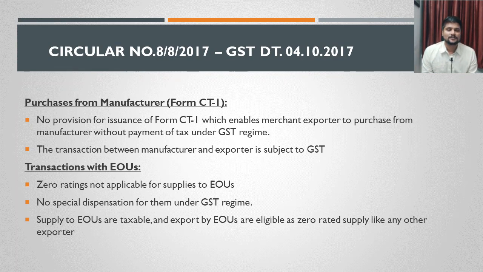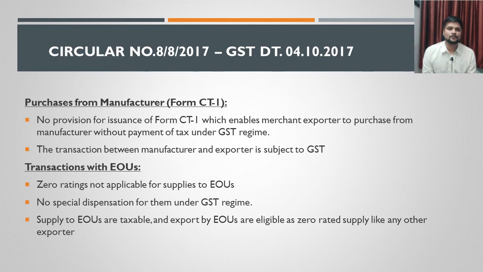What is this form? See, I am an exporter, I am purchasing goods from you for the purpose of export. Those goods I am using for export. For purchasing those goods, I will have to pay GST. That is considered as a transaction and it is considered as a supply. And I purchase goods from the manufacturer and I am exporting it. While exporting those goods, we already told you that because of bond or LUT, I need not pay IGST.